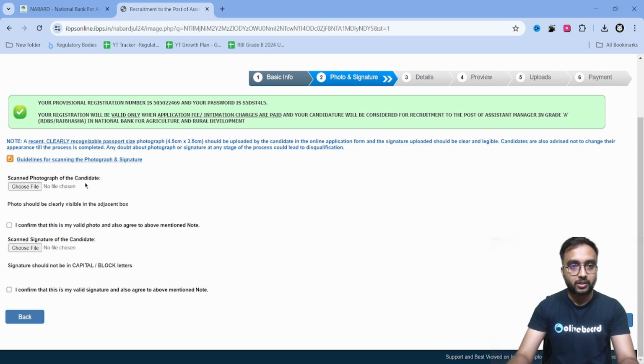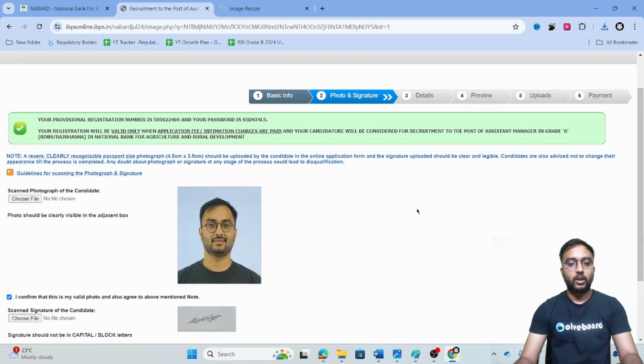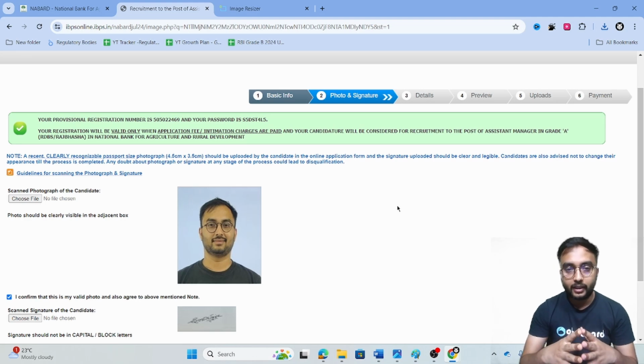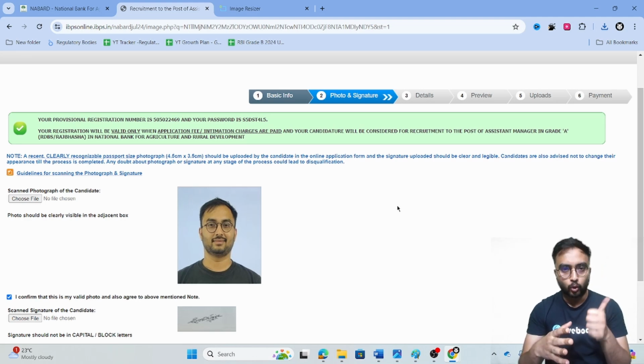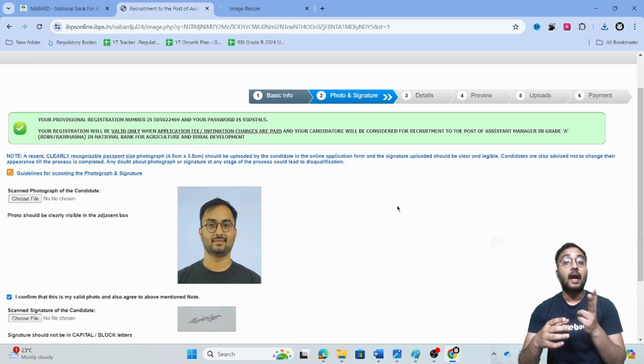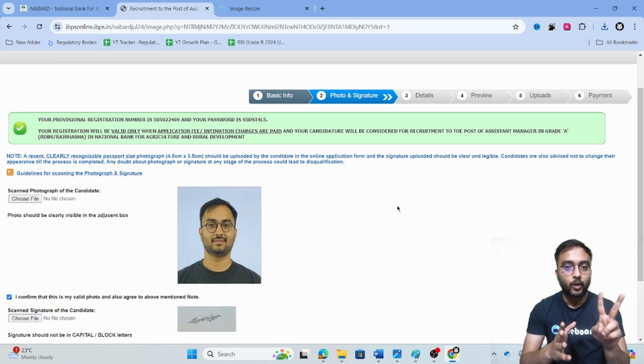Now comes the important thing, the photograph. As I was saying to you guys, I have all the documents ready with me. The documents include photograph, signature, thumb impression, and your declaration. For all these four documents, two important aspects are there: one is the dimensions, and second is the size. The size is very, very important, mind you. Now try to understand very clearly. I will give you a sample of how you can change the size and dimensions of your photograph.